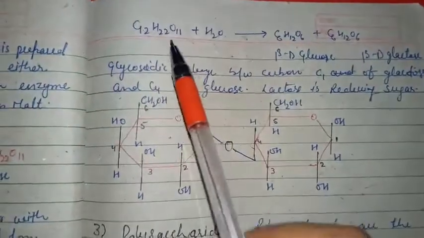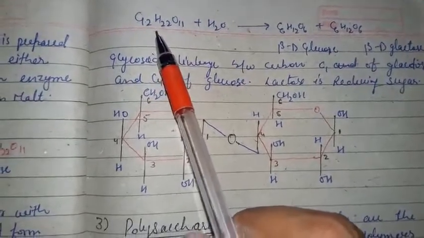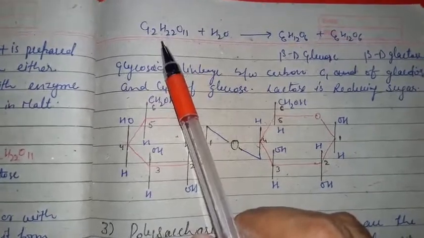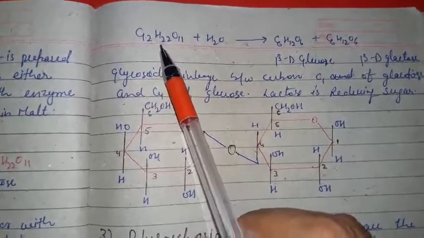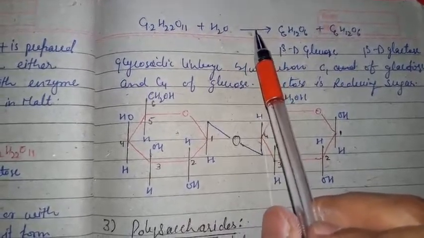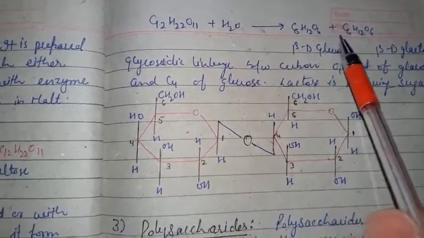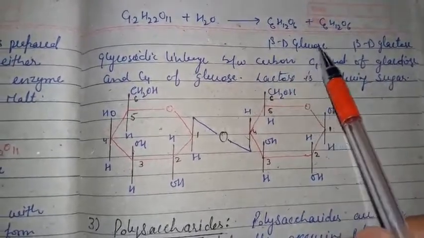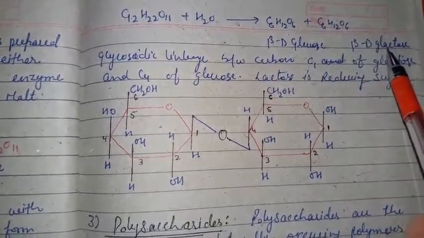You can see here the formula C12H22O11, a disaccharide under the oligosaccharide carbohydrates. It is hydrolyzed with water in the presence of dilute mineral acid as well as enzyme, giving two equivalent products, beta-D-glucose and beta-D-galactose.